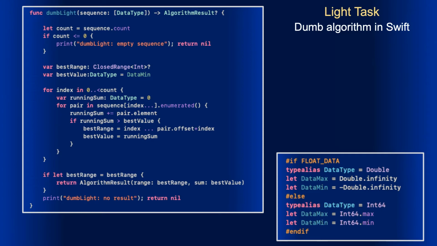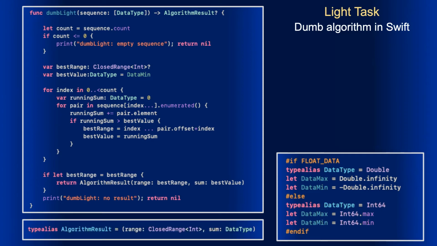This time, algorithm result is a tuple containing just two elements, the range and the sum. Now our function has only one argument, which is the sequence. The length of the sequence doesn't need to be specified explicitly, as it can be found using the count property. As for the algorithm result, it is returned as an optional value, with nil returned on error. Instead of checking the count, I could check the isEmpty property, but since I need count for another purpose, I use it for free.